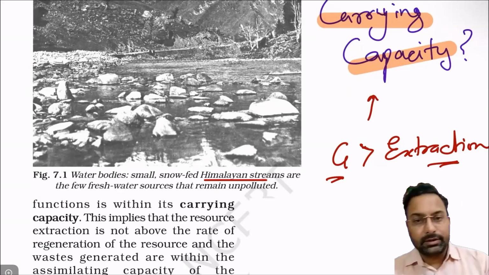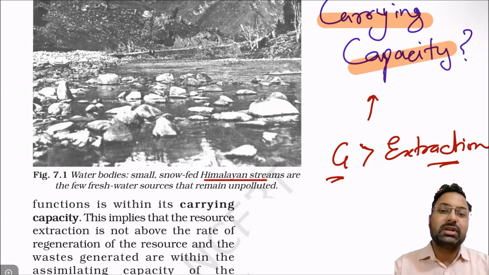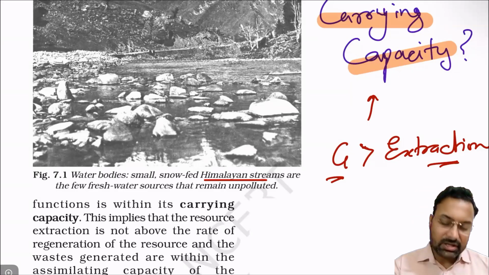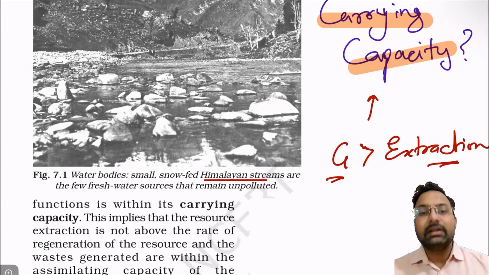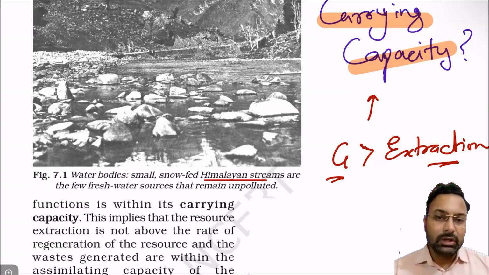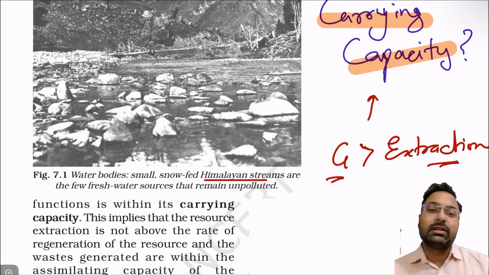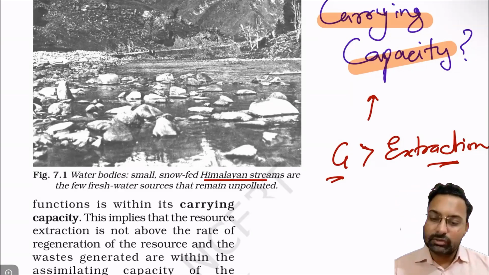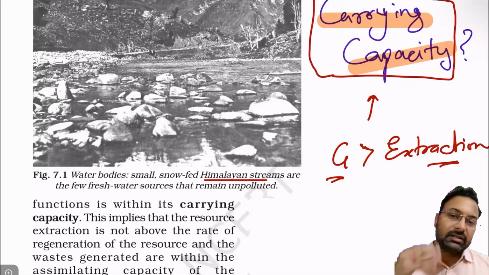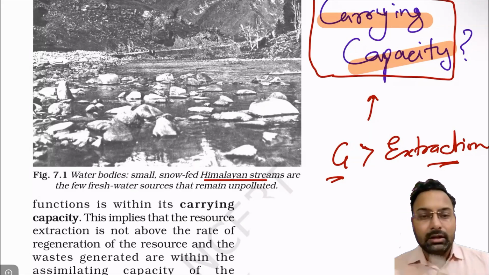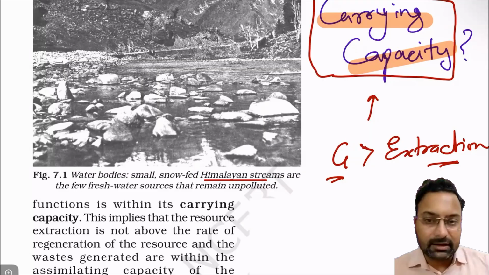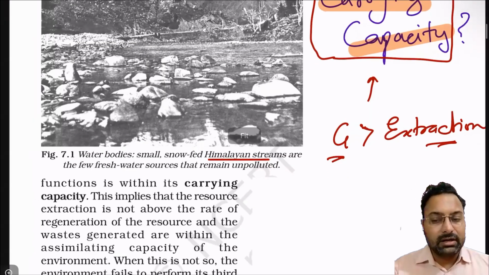So there must be a limit up to which the environment can assimilate the waste and properly recycle it. If the waste generation goes above that level, then the environment's function will itself fail. The environment will not be able to refresh or recycle the whole waste that is being generated. So this concept is called carrying capacity: the limit up to which the environment can change the waste into recyclable material. It can recycle the waste.